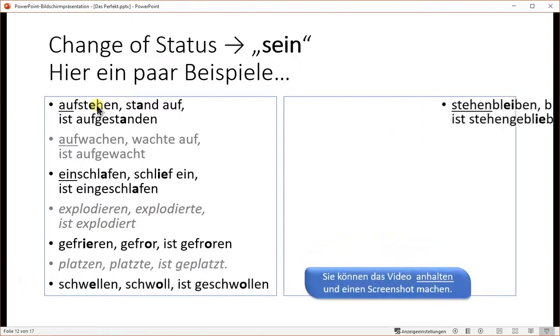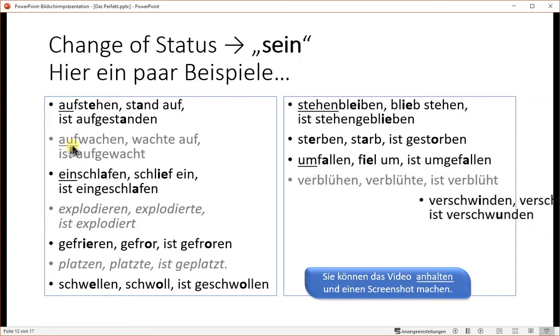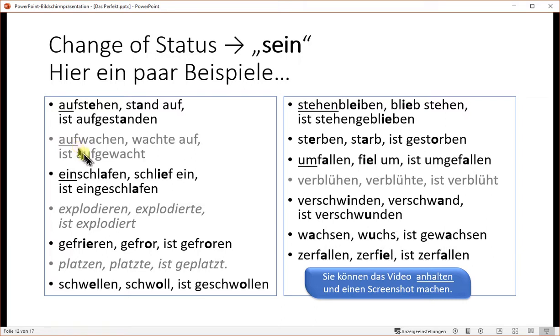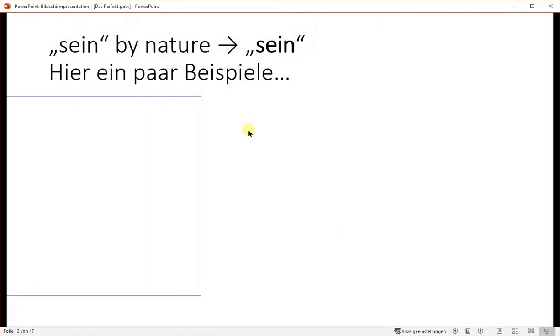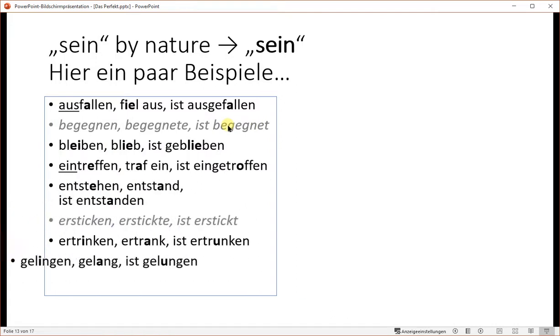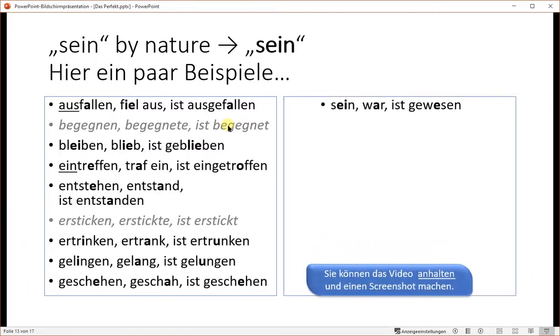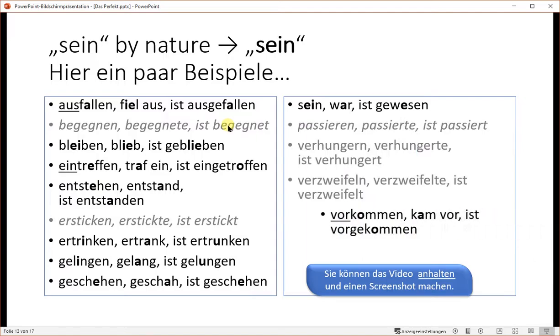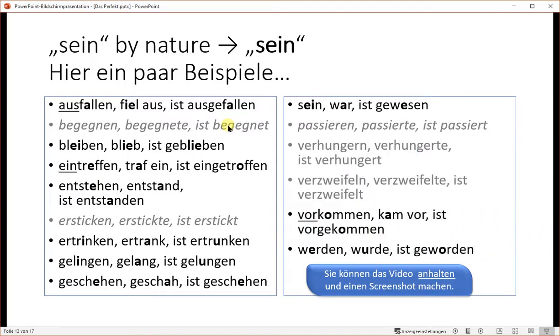I mark the vocal changes, or even here when it has a prefix, and you can pause the video and take a screenshot and read it later. And last one, if sein is used by nature, these verbs always use sein. Same thing, you can pause the video, take a screenshot and read it later.